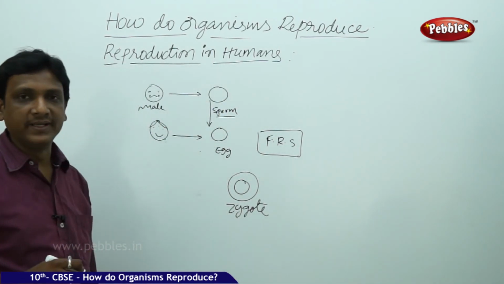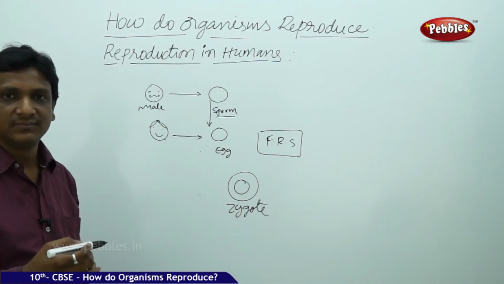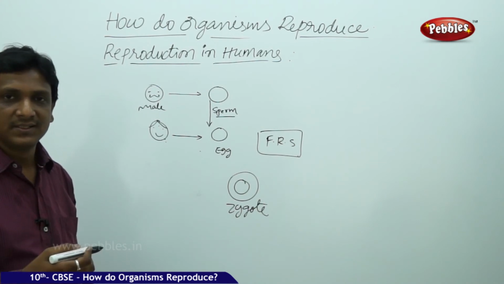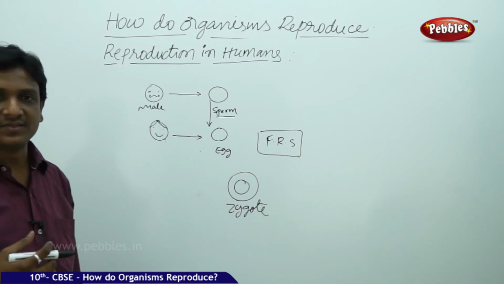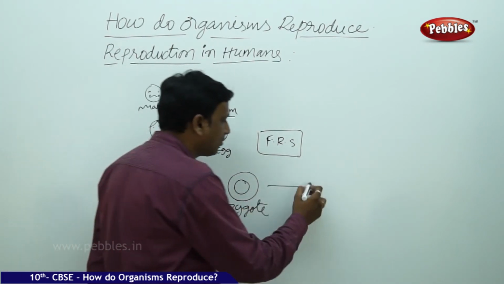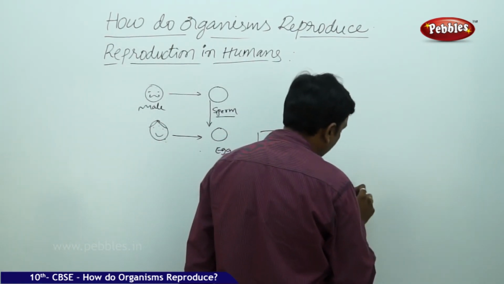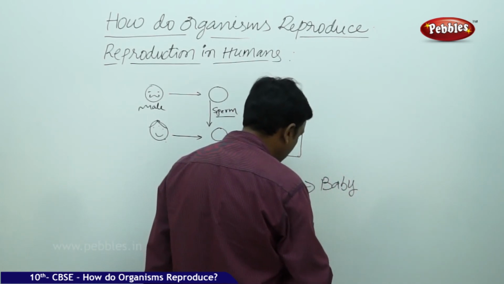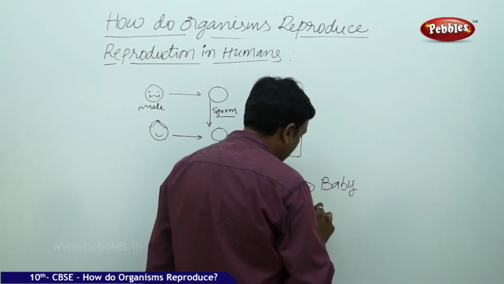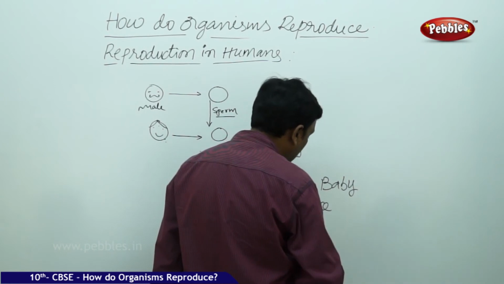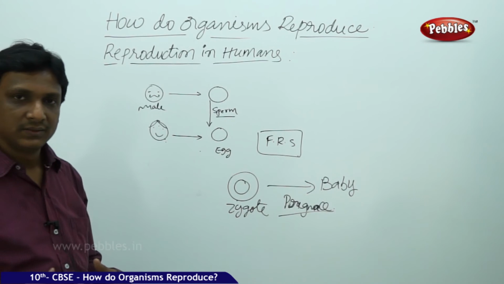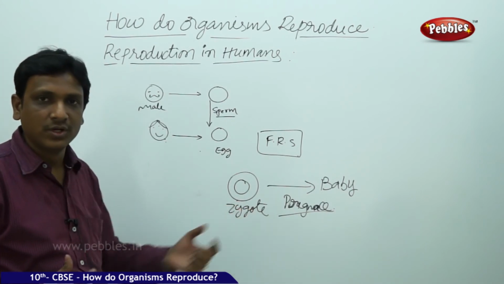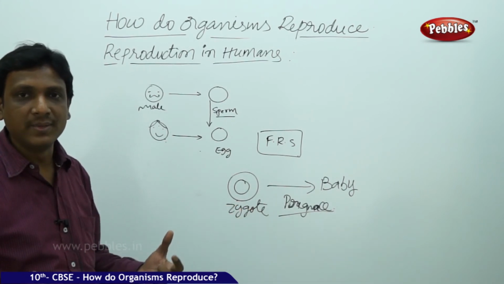In the female body, there are such organs to accommodate this zygote in the female reproductive system till this zygote develops into a baby. The whole process is called pregnancy. So the female body is designed in such a way that it can accommodate the zygote from a very small single cell to a completely grown up baby.